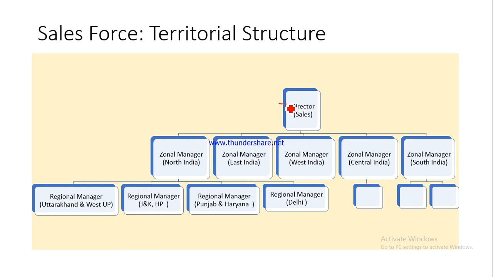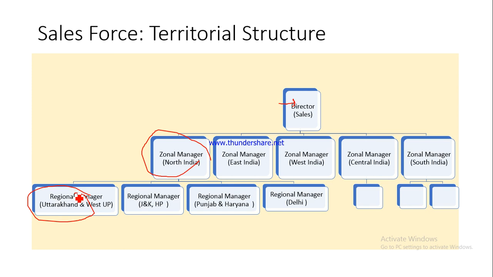So here we have got director sales, and then we have got zonal manager North India. So he'll be responsible for making the sales across the North India only. Then within that zonal manager there are four subordinates. One is regional manager for Uttarakhand and UP. Then we have got regional manager for Jammu Kashmir and Himachal Pradesh, Punjab and Haryana and Delhi. So now please understand, this regional manager for Uttarakhand and West UP would be responsible for selling the product only in this particular territory, and he would be selling to all customer segments.